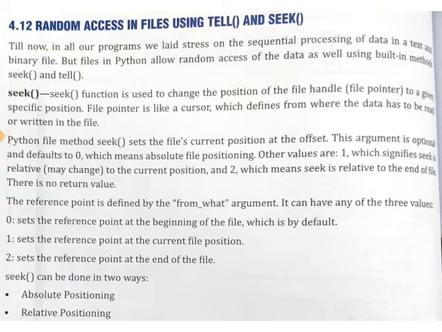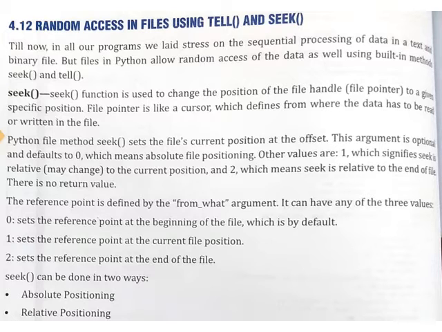The Python file method seek sets the file's current position at an offset. This argument is optional and defaults to 0. Please underline this. That means if you are not mentioning the value, it always refers to 0, which means bringing the file pointer to the beginning of a file. We will be talking about this in a while. I am repeating the paragraph again.